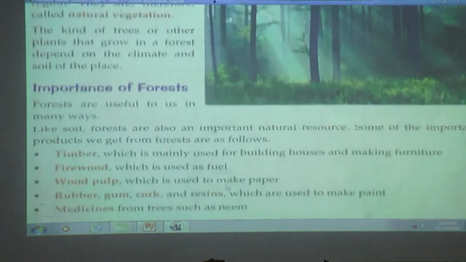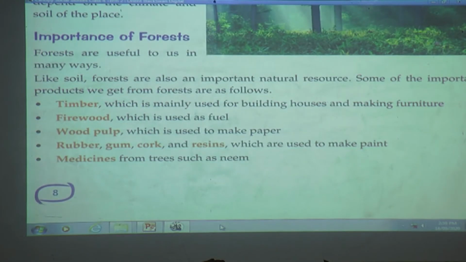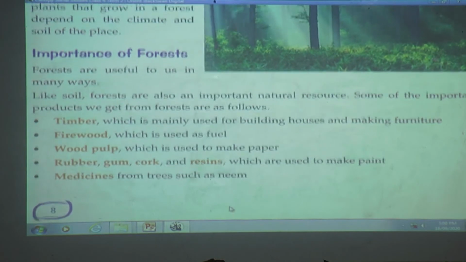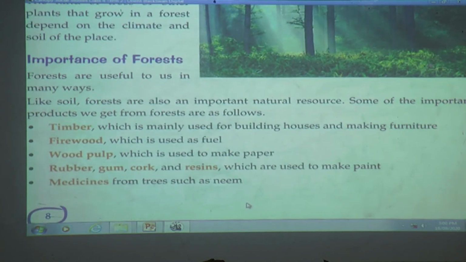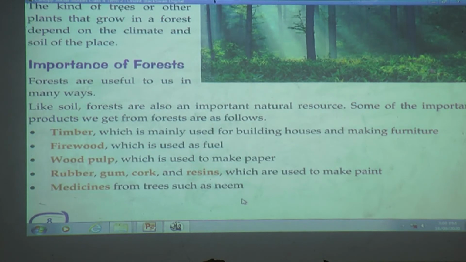Importance of forests. Forests are useful to us in many ways. Like soil, forests are also an important natural resource. Some of the important products we get from forests are as follows. Timber, which is mainly used for building houses and making furniture. Firewood, which is used as fuel. Wood pulp, which is used to make paper. Rubber, gum, cork, and resins, which are used to make paint. Medicines from trees, such as neem.